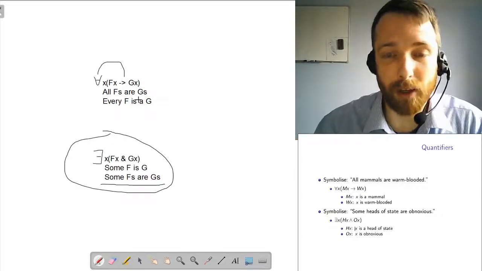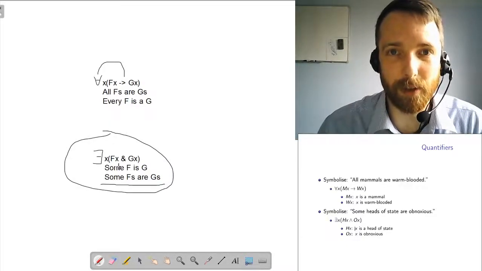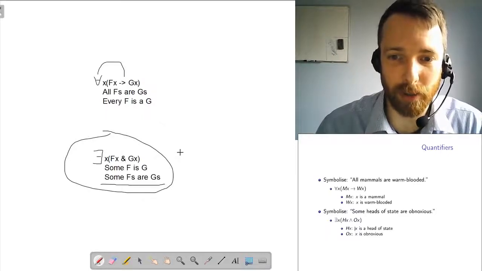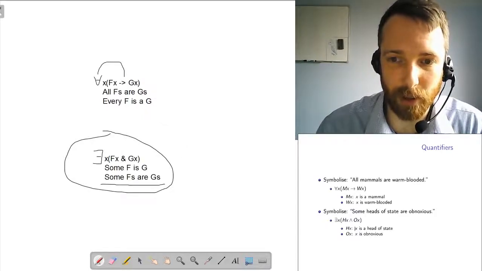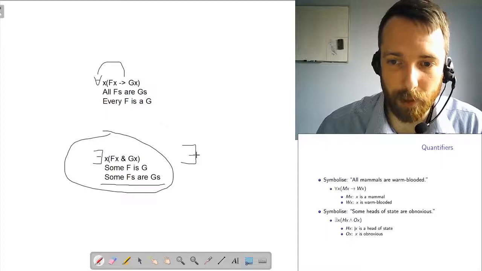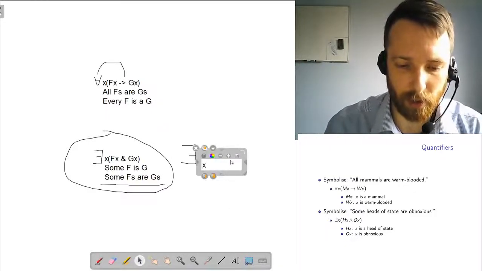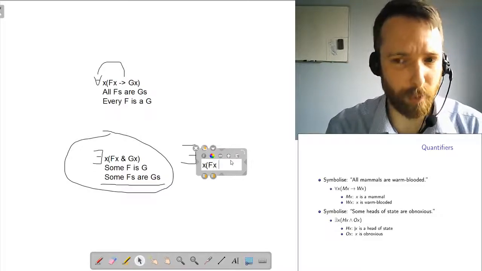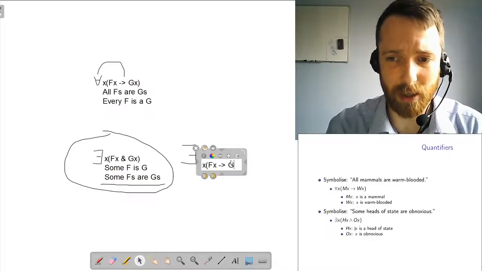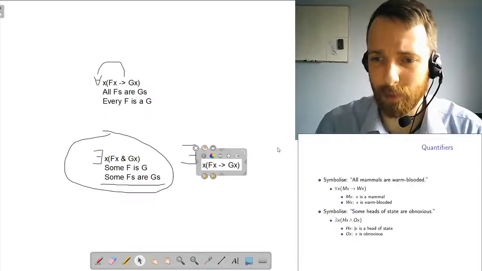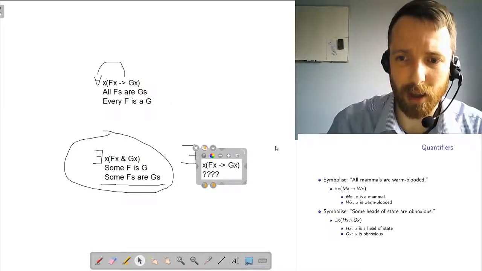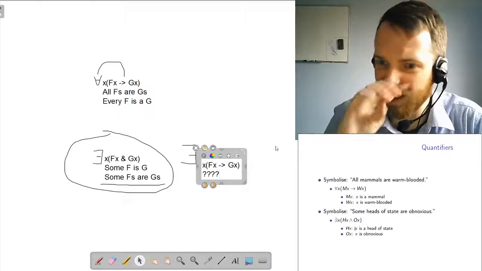But on the other hand, if I break the pattern with the existential, I'm not even sure what it says at that point. If I write something like, there exists an x such that if Fx, then Gx, I'm not even sure how to say that in English.